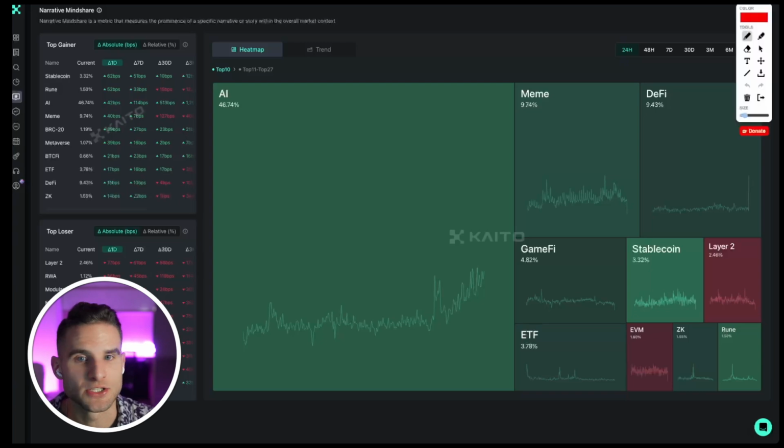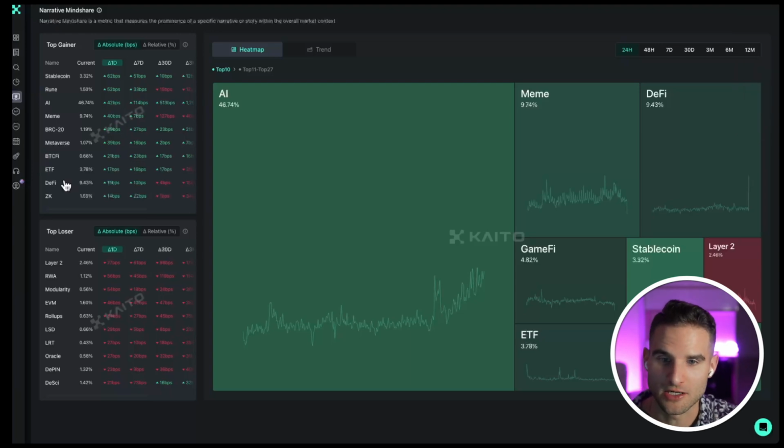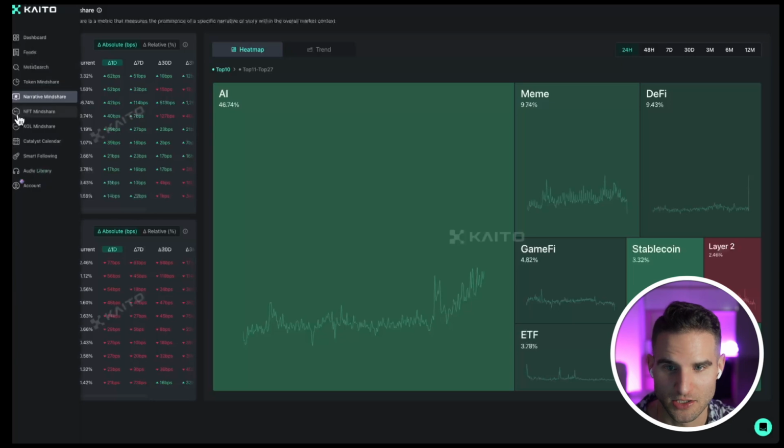Another thing you can look at is the different narratives gaining traction. So maybe you're looking at starting a company, you're like, okay, what do I think is going to be big? Or, hey, what do I think is not being looked at right now, but could be big in a year. So if I want to build a startup and I need time to accumulate capital and start building, maybe that's something to look at.